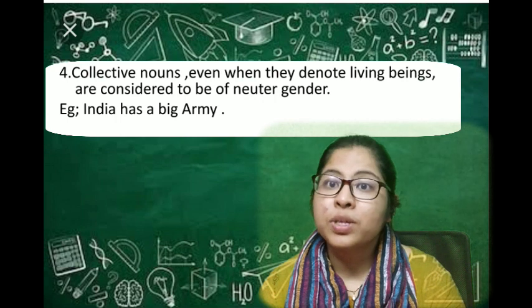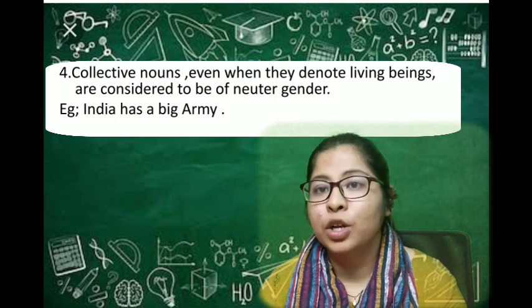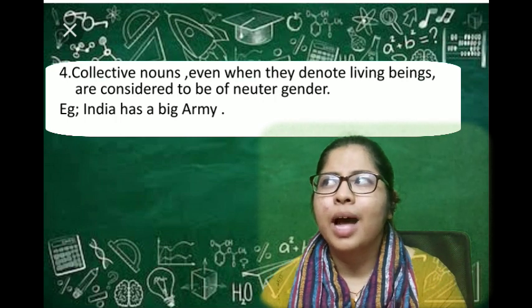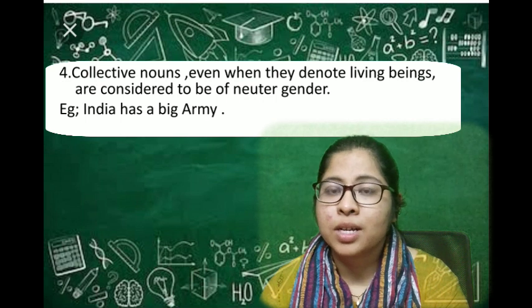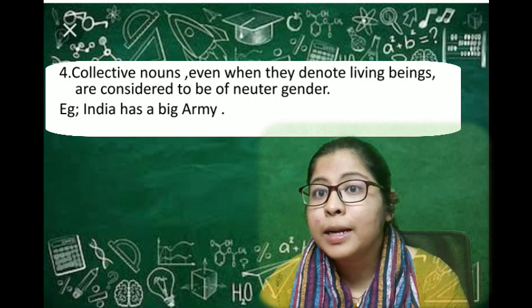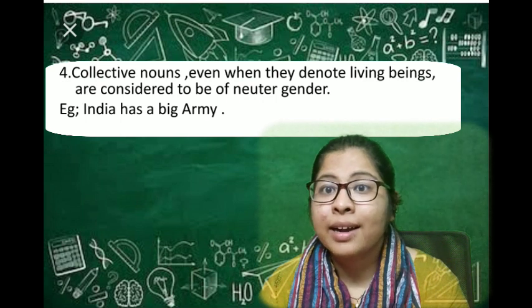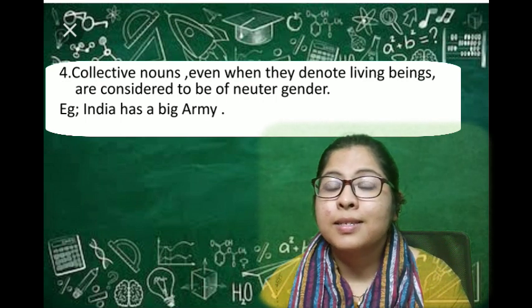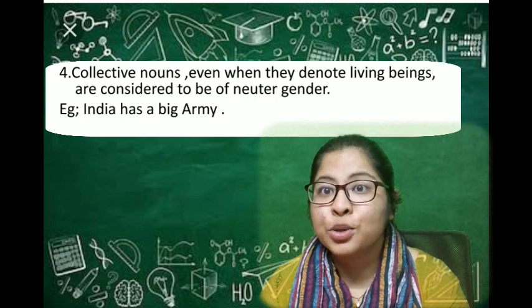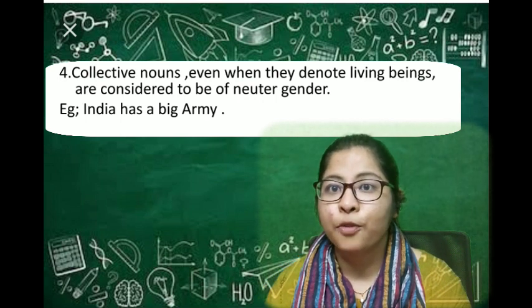Whenever you use a collective noun, treat it as neutral gender. Another example that comes to my mind is when you say the jury had given its best decision. A jury is a number of people who decide the performance.